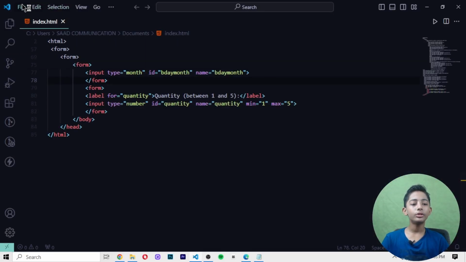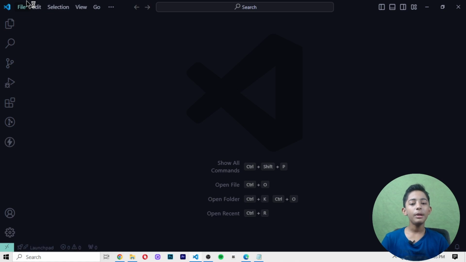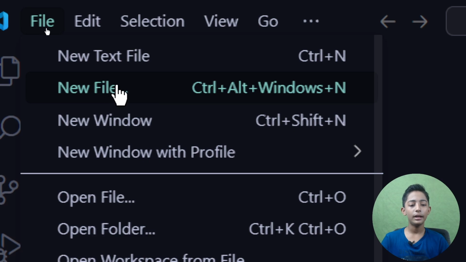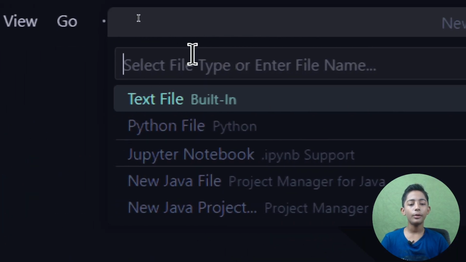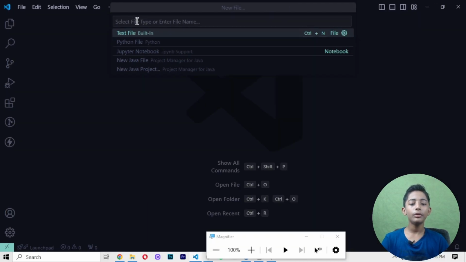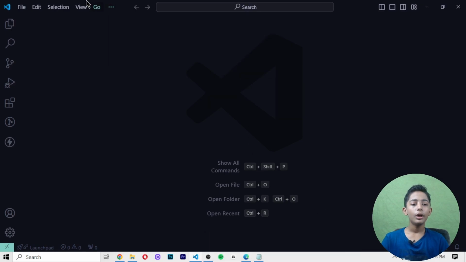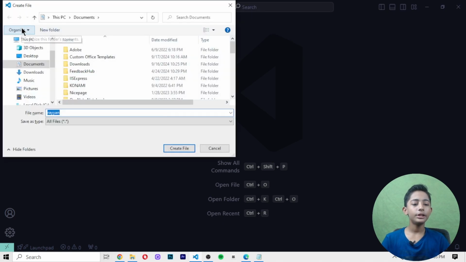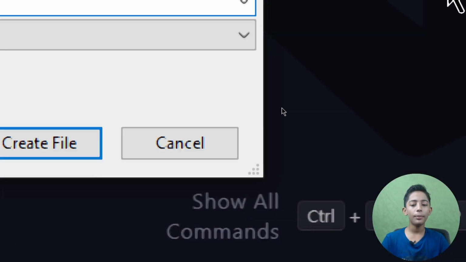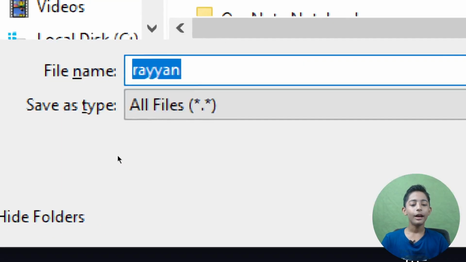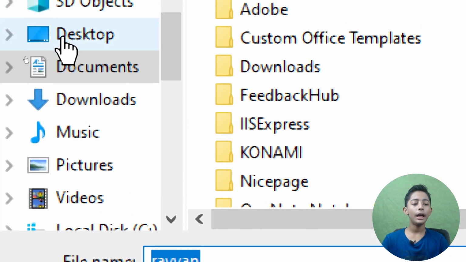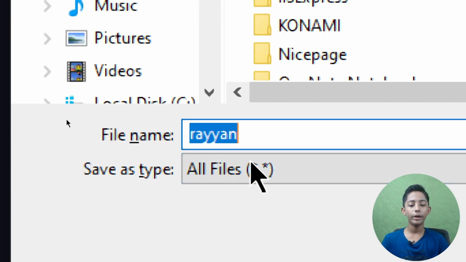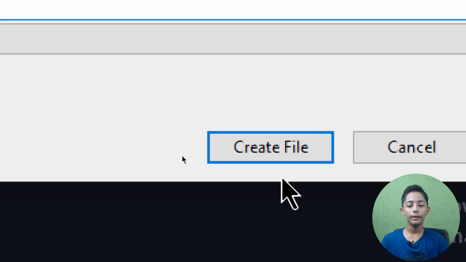When I open my Visual Studio Code, I remove this file and make a new one. How to make a file? You can click on File and then click on New File. When you click on New File, a drop-down menu comes up, and you can write here Ryan.py. When I press enter, it asks where to save. I am saving my file under Documents, and my file name is Ryan. Let me click on Create File.